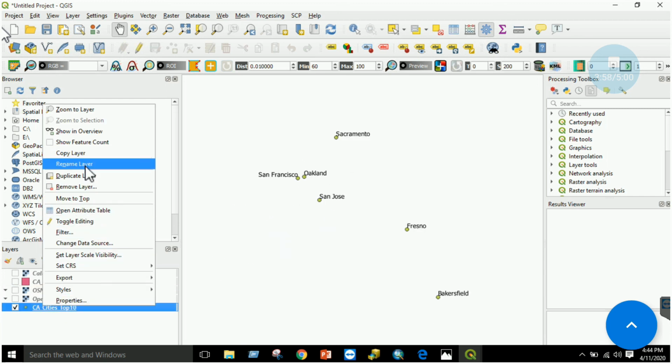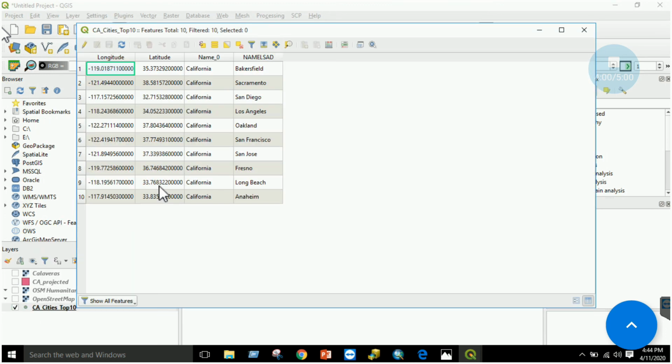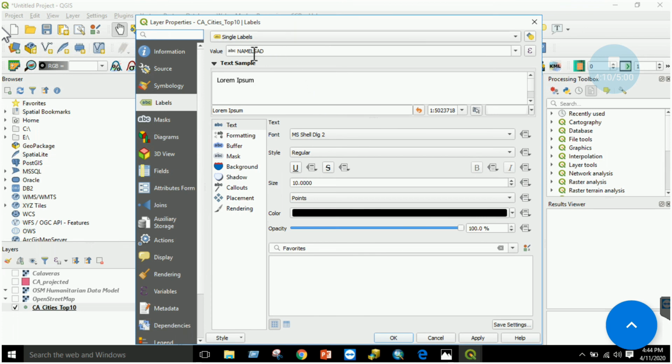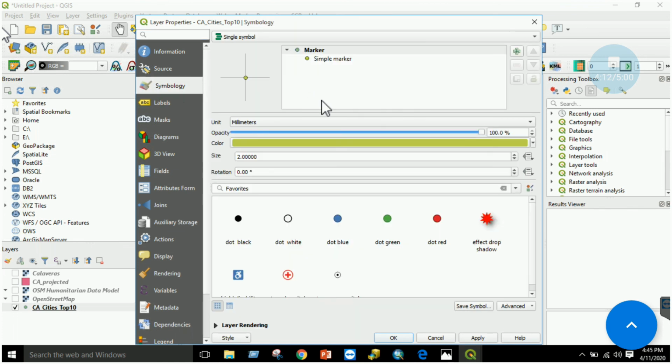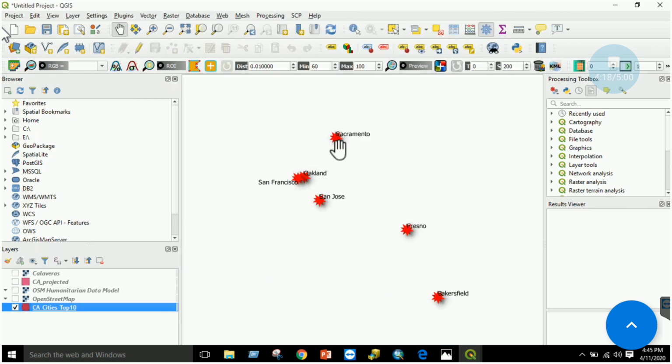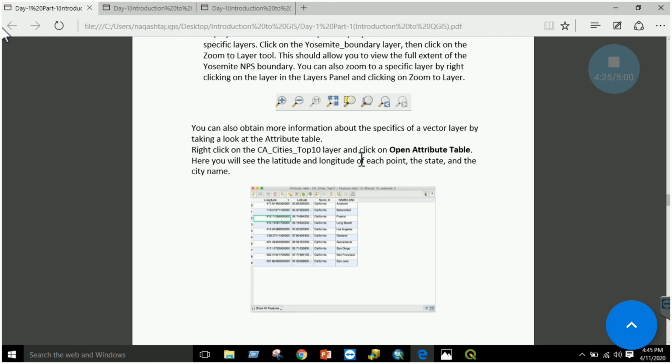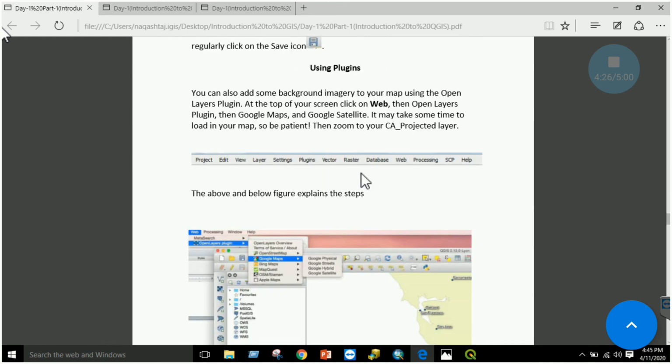Like in ArcMap, you can click on open attribute table. You can view what records this vector file has. Similarly, like in ArcMap, you can go to the properties section and change the symbology, right? Change the labels. Symbology, for example, this is simple. I want to change it with this symbol. Just click apply, just click OK. The cities will be displayed with this star symbol, right? So adding the vector file, viewing the vector file, and changing the symbology of the vector file is simple now.